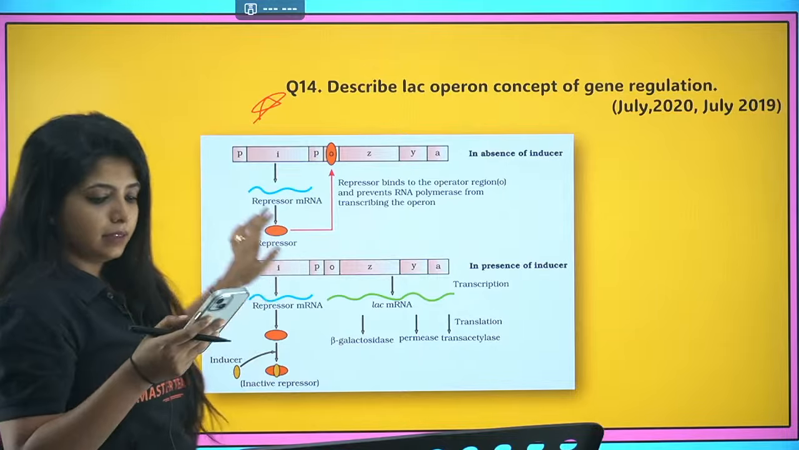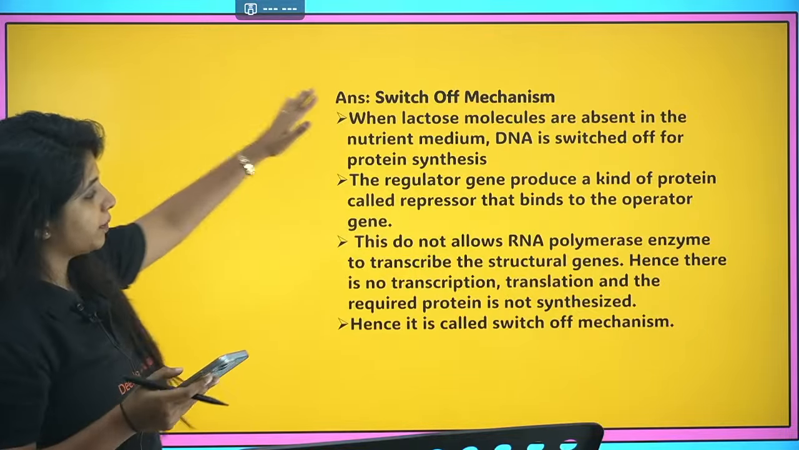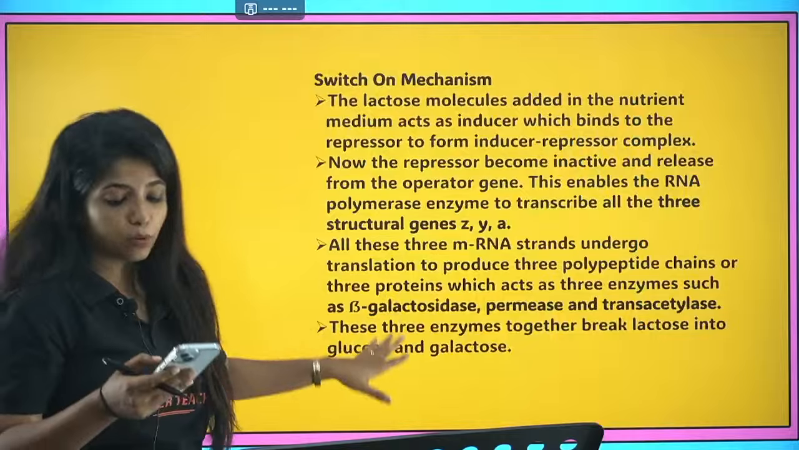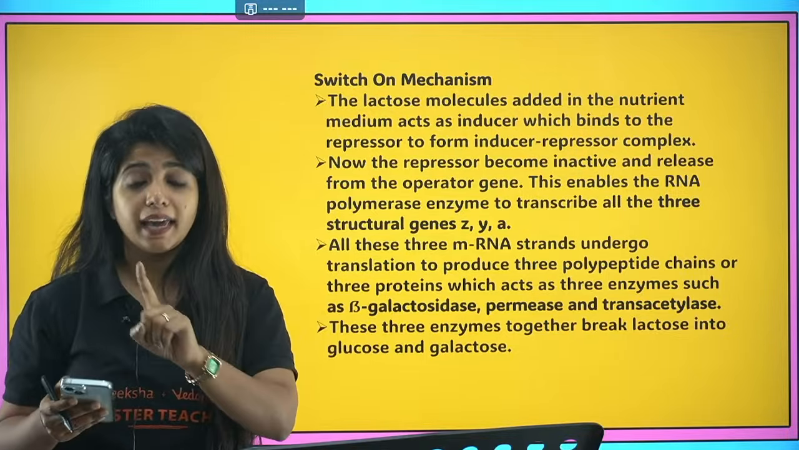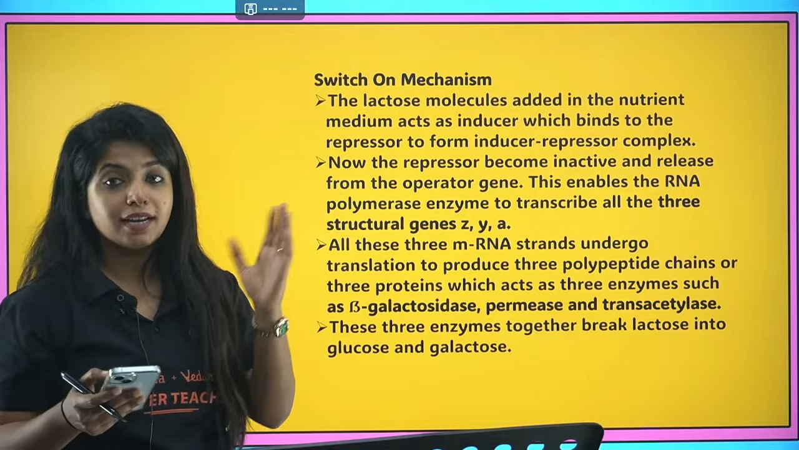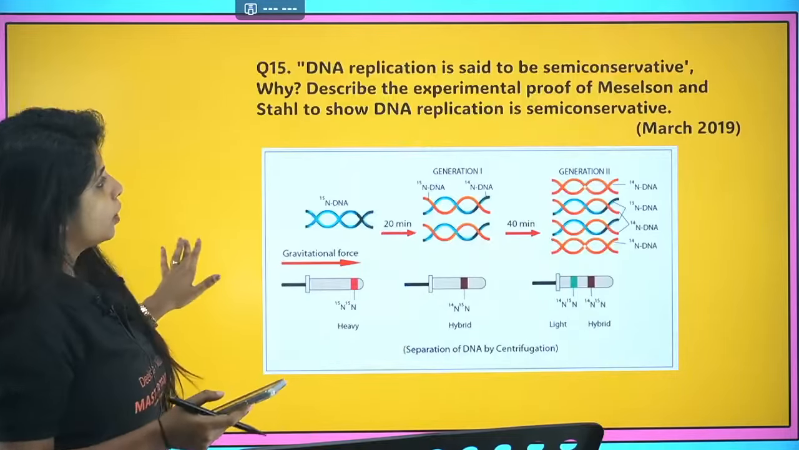Fine? Now, going ahead. So, switch off mechanism I have explained, and switch on mechanism also I have explained. Z, Y, A are the genes. Zyada, you can remember like that. Zya. Okay. Going ahead to the next question.